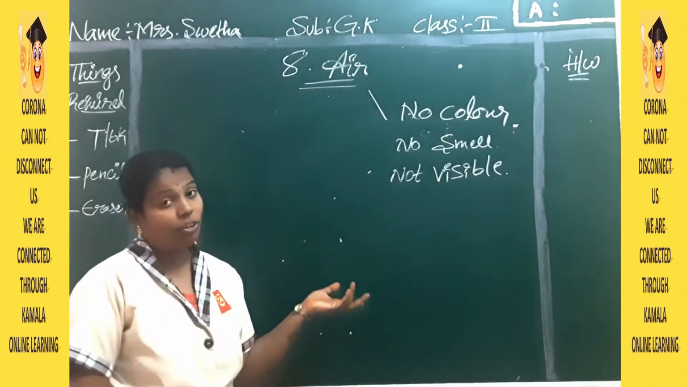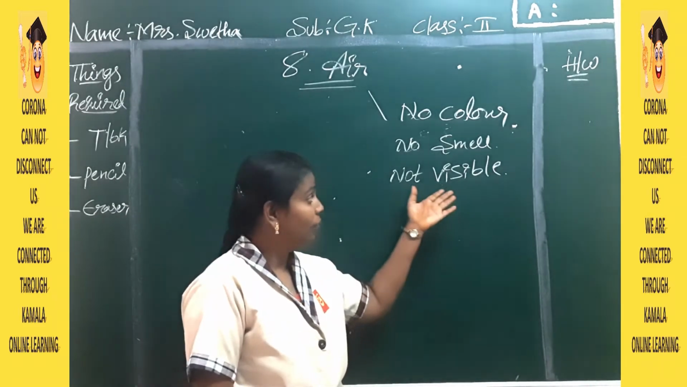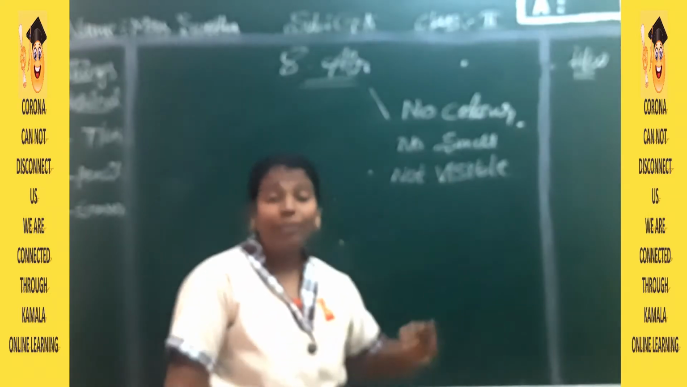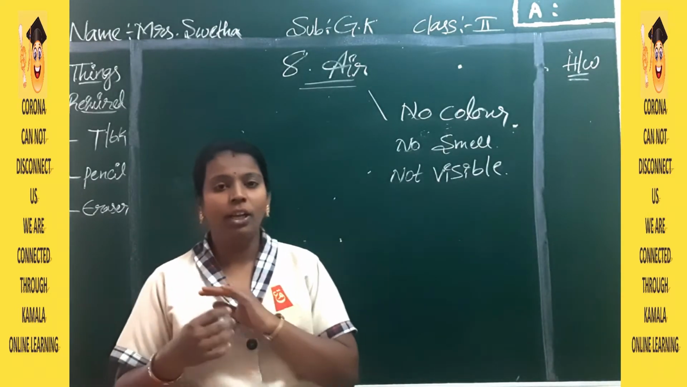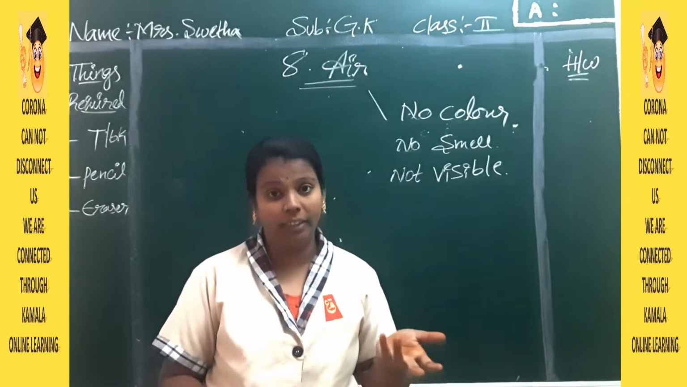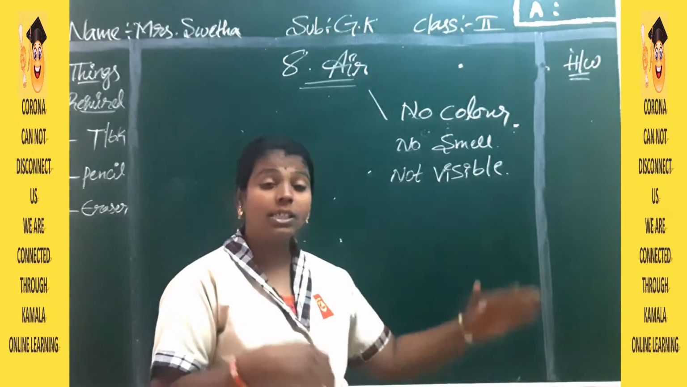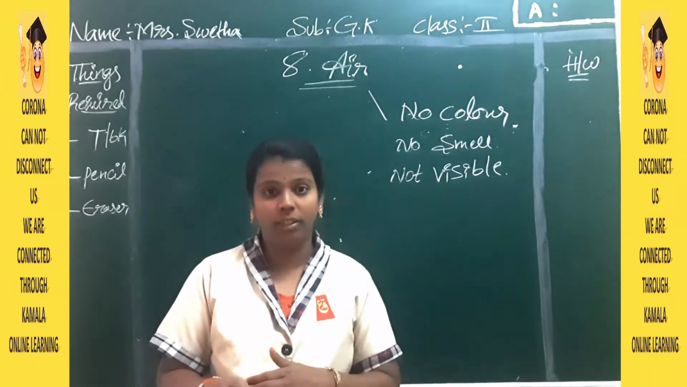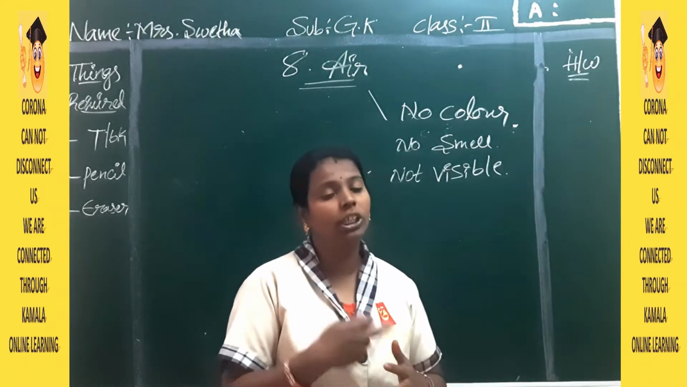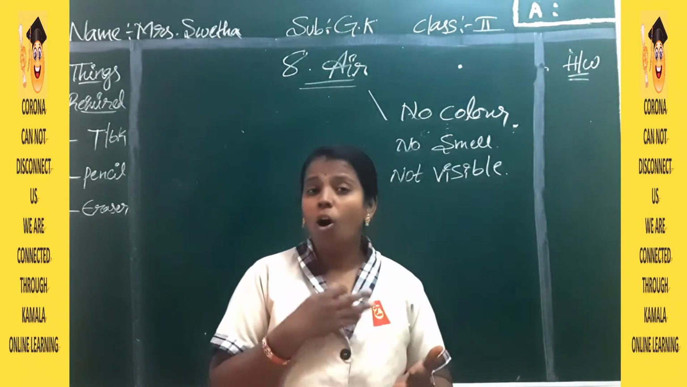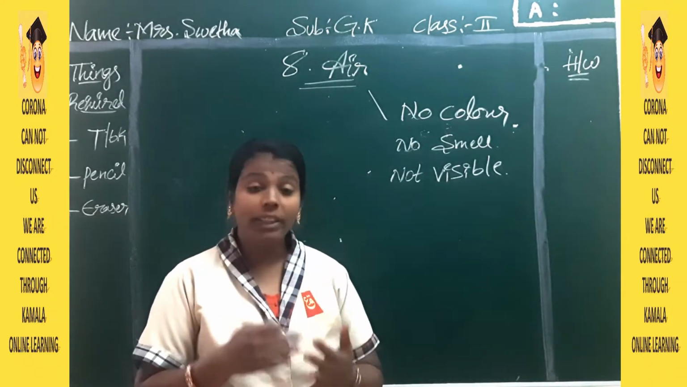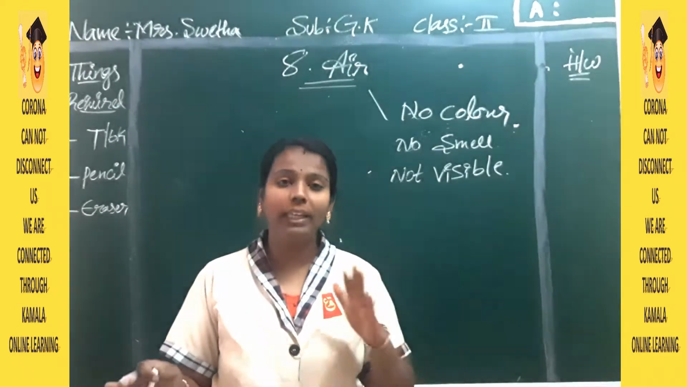So we cannot see air, we cannot smell air, and it cannot have color. But we can feel the air. When air moves, you can feel it. This air consists of different gases like oxygen, carbon dioxide, nitrogen, neon, and many other gases of different percentages. Without air, no living being can live.